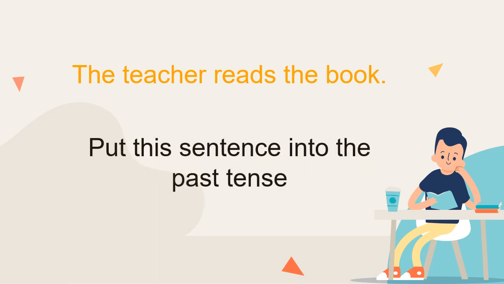Put this sentence into the past tense. That means it has already happened. Let's check your answer. The teacher read the book. The teacher has already read the book to the children or to the people. That means it is in the past tense.